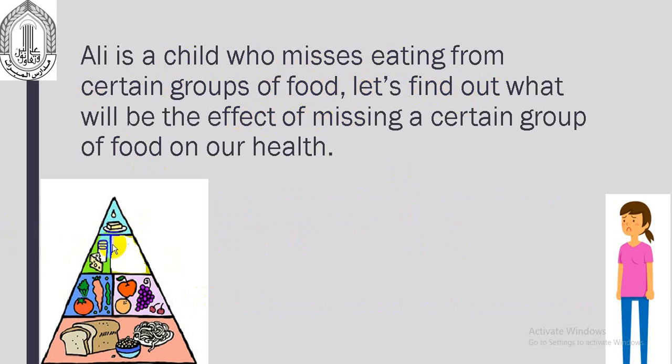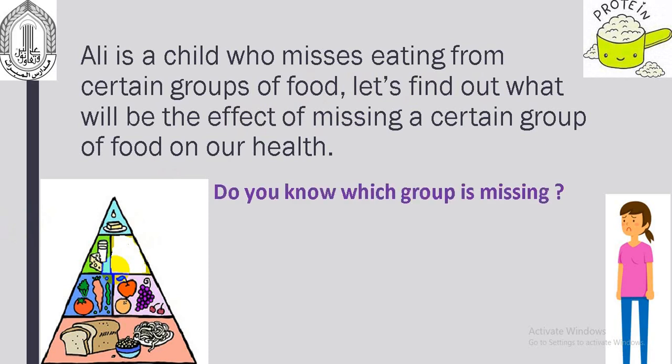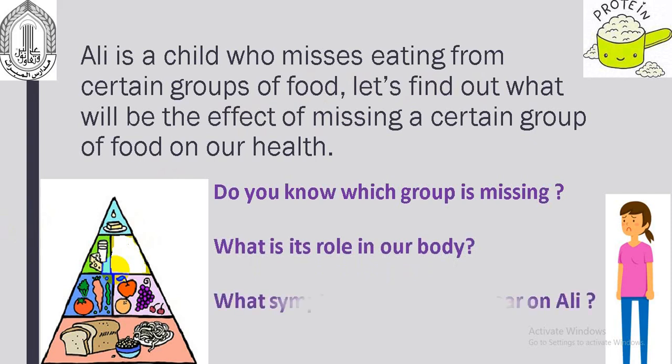In this pyramid, you can see that he's missing this kind of food. Now, can you tell me what is this type of food? What is this group? And what is its role in our body? When we know the role, we can find out what symptom will appear on Ali if he misses eating from this group.